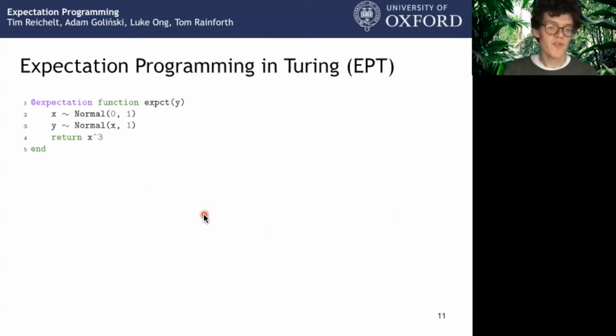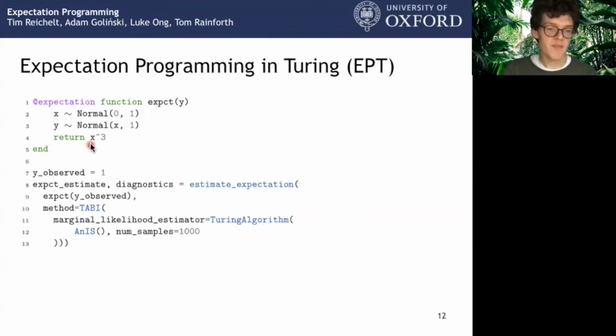Concretely, we introduce a new framework built on top of Turing called EPT. Users can use the same syntax as in Turing to define probabilistic models, but by changing the macro from @model to @expectation, the program is interpreted as an expectation. This program here defines the same expectation as the previous Turing example. Note that now we define our target function inside the model as part of the return statement.